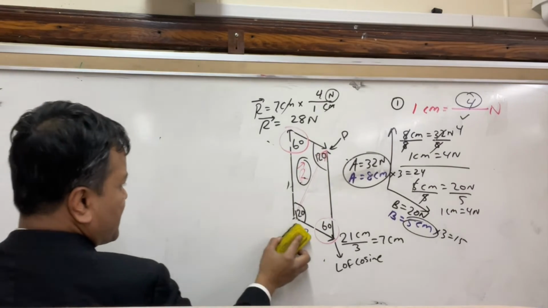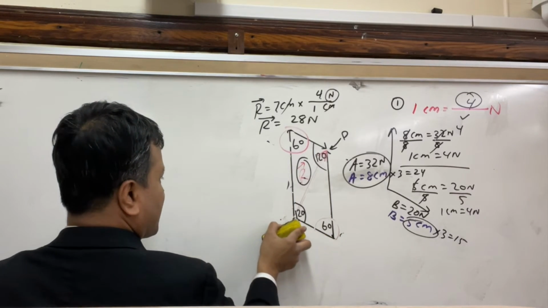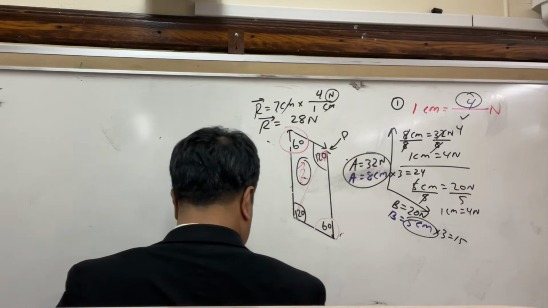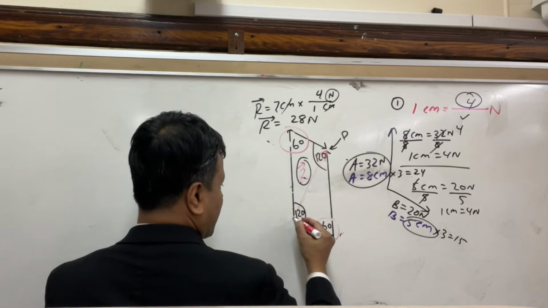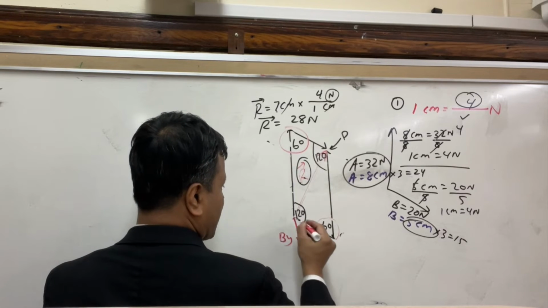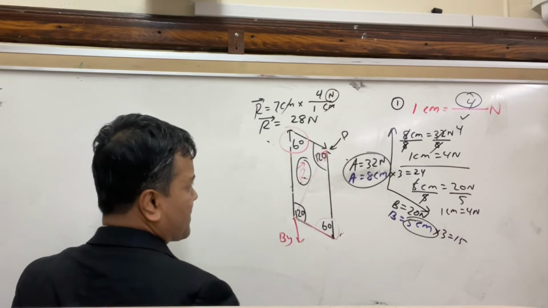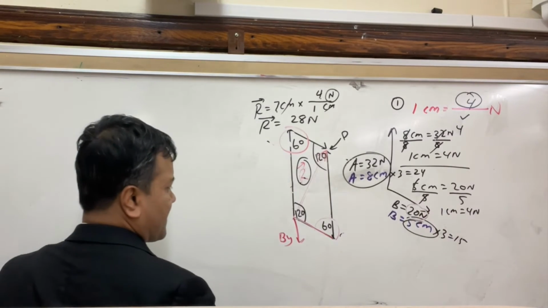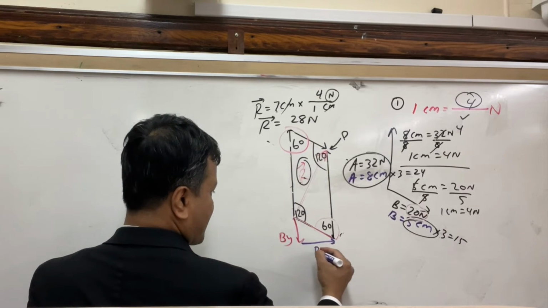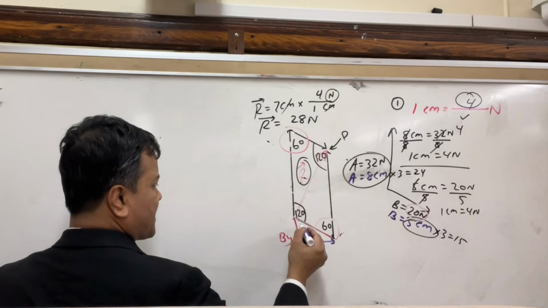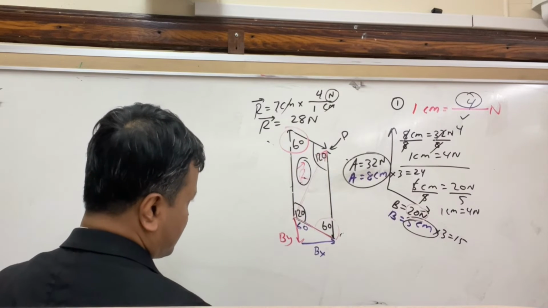What we're going to do over here is this. You're going to use the properties of 30-60-90. This is your b, and b is 20, and this is your bx. If this is 120, this has to be 60, and this is 60, this has to be 30.